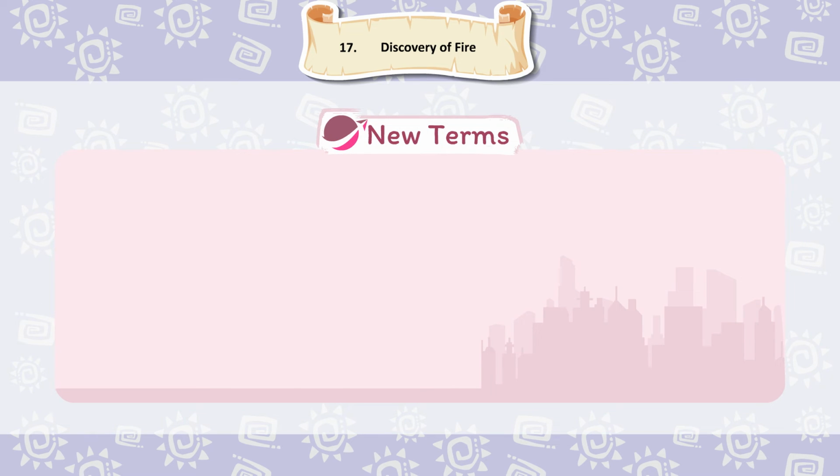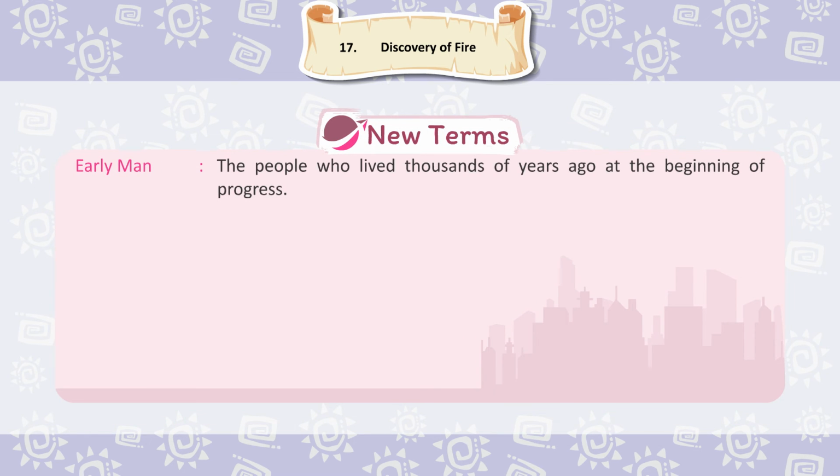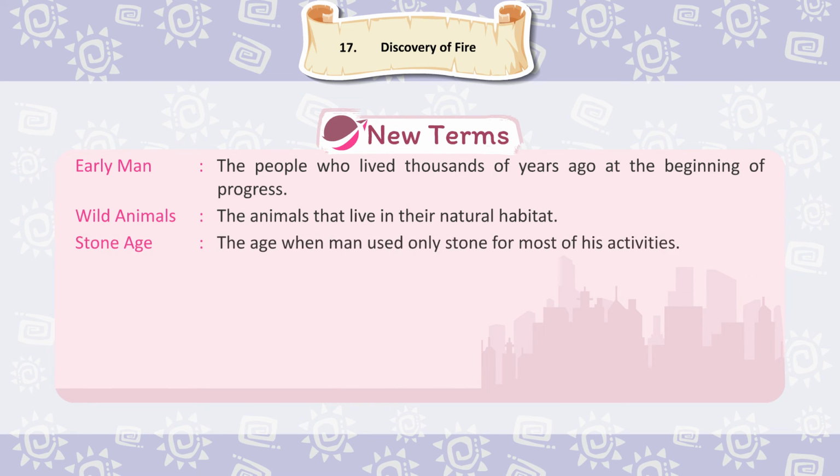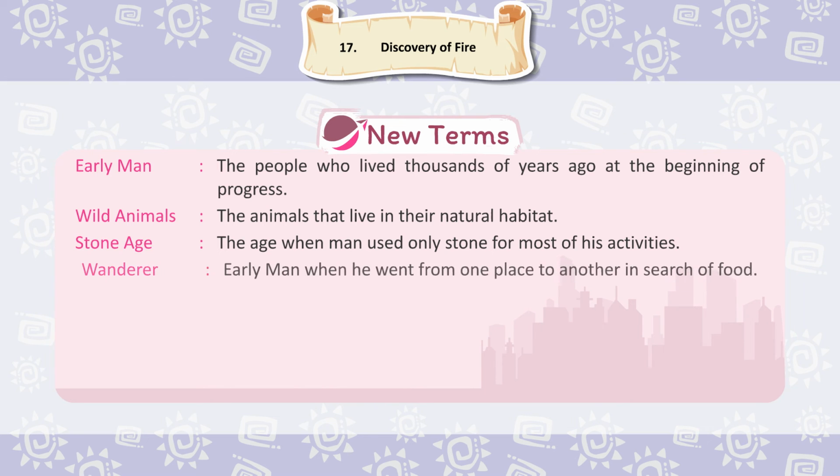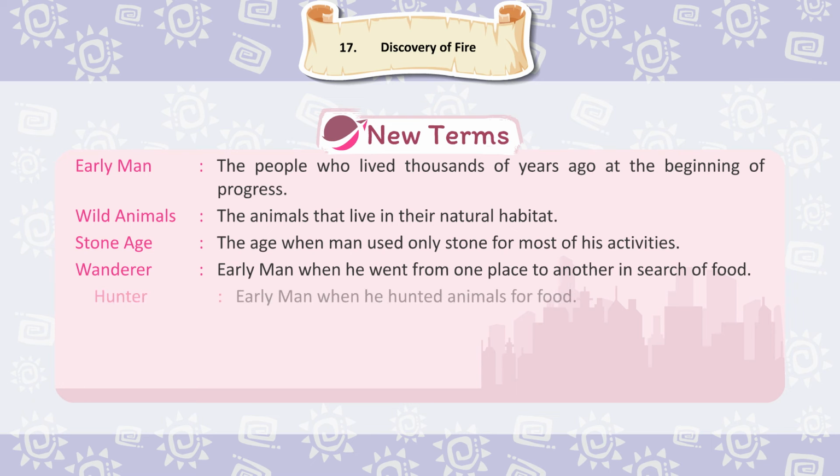New terms. Early man, the people who lived thousands of years ago at the beginning of progress. Wild animals, the animals that live in their natural habitat. Stone Age, the age when man used only stone for most of his activities. Wanderer, early man when he went from one place to another in search of food.